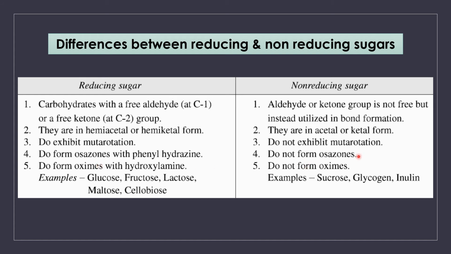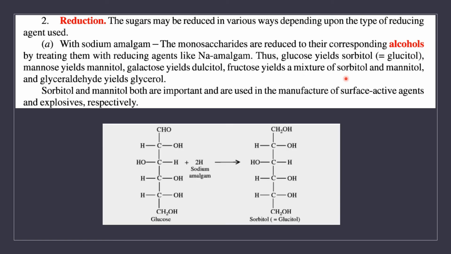We won't get osazone from non-reducing sugar. When you treat reducing sugars with hydroxylamine, we will be getting oximes, whereas in the case of non-reducing sugar, you won't get any oximes. Well-known examples for reducing sugars are glucose, fructose, lactose, maltose. Examples for non-reducing sugar are sucrose, glycogen, inulin, etc. Then the second reaction of a carbonyl group is reduction.